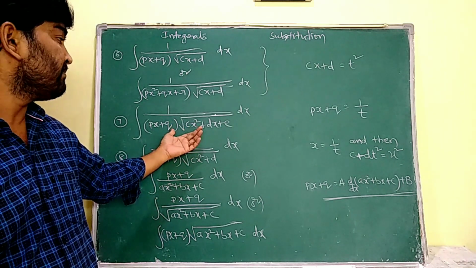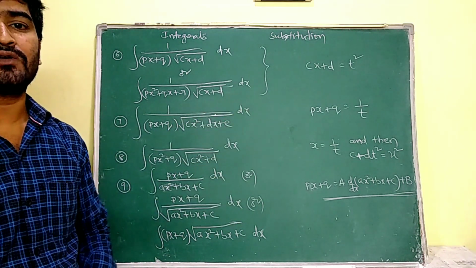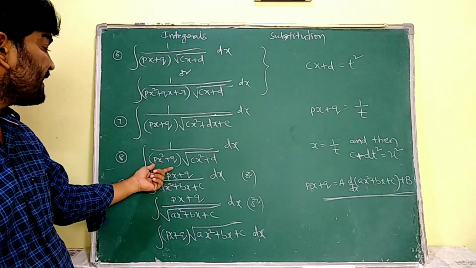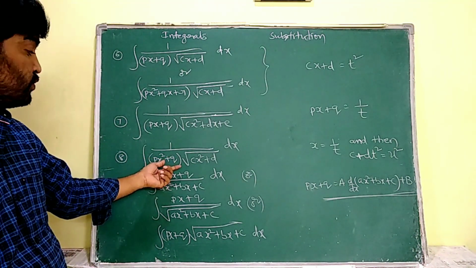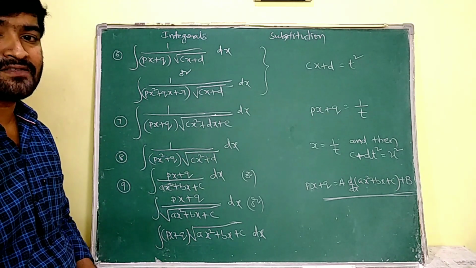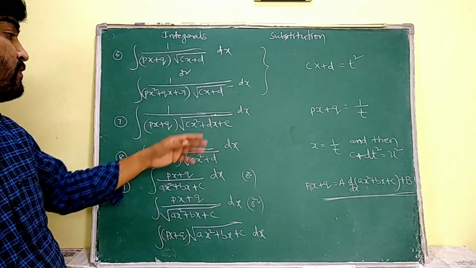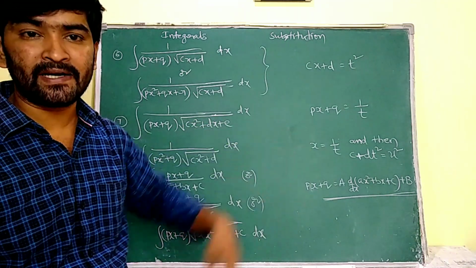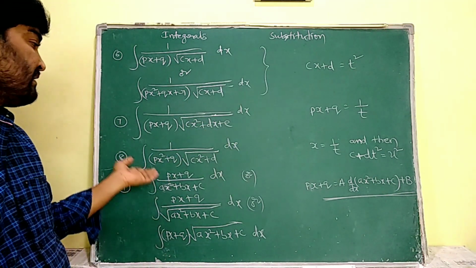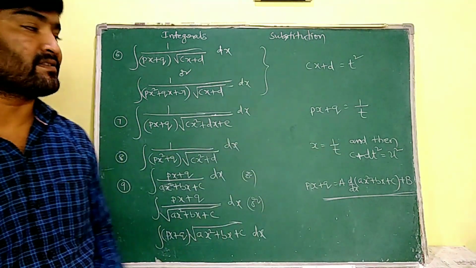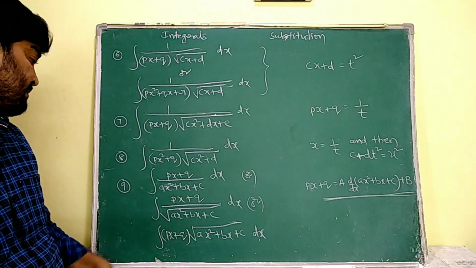If it is in this form, then px plus q is expressed as 1 by t. Now, for 1 by (px square plus q) into root over (cx square plus d), if the given integral is in this form, then we have to first express x as 1 by t. After substituting that, we have to again substitute c plus dt square is equal to u square.